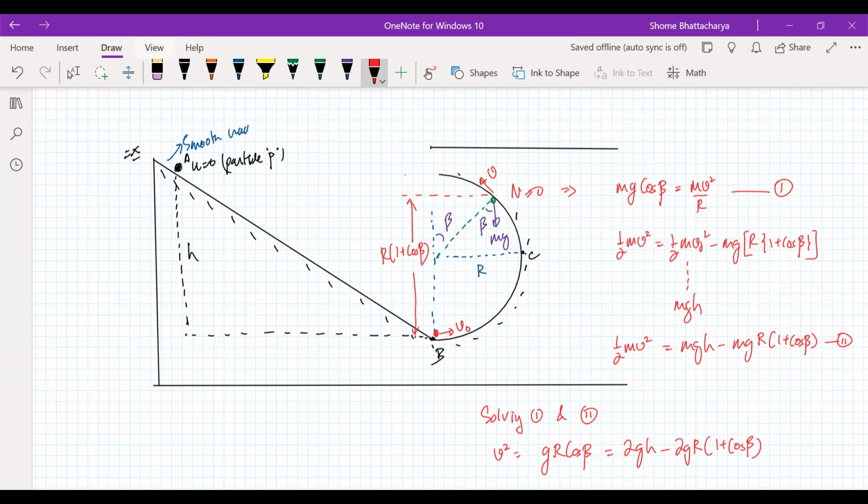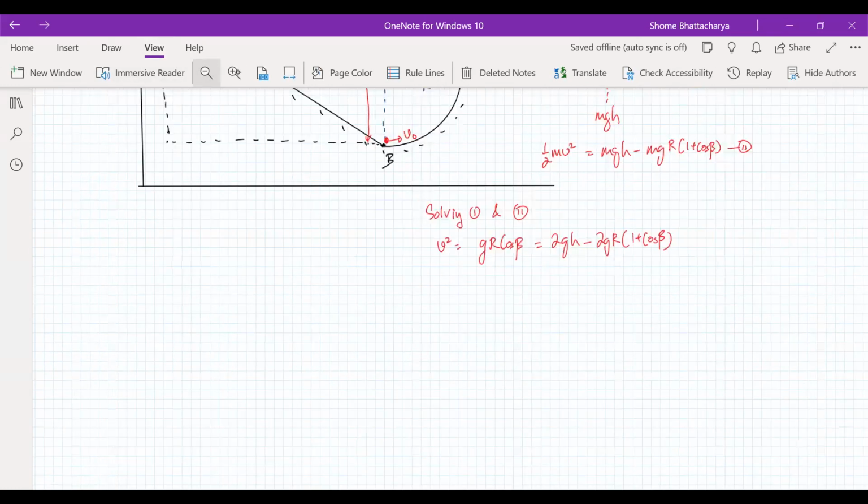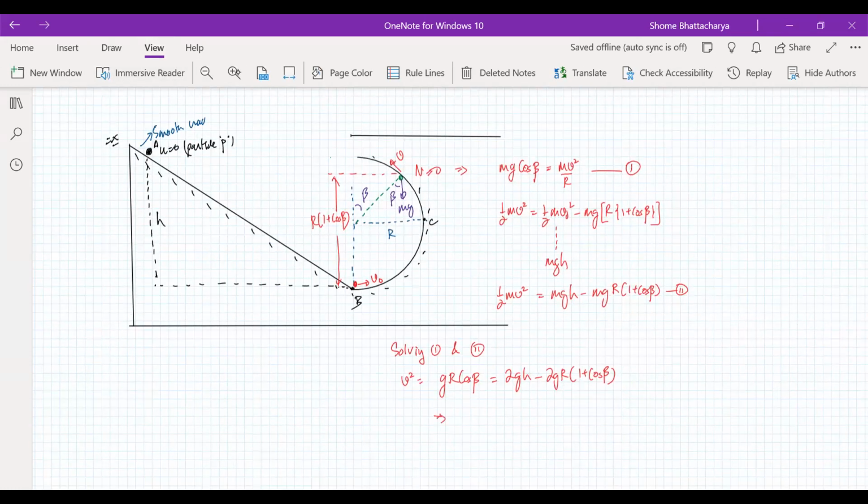This equation only we have to solve. So we'll get 3r cos beta is equal to 2h minus r. Something like this we'll get. Okay, this is correct.